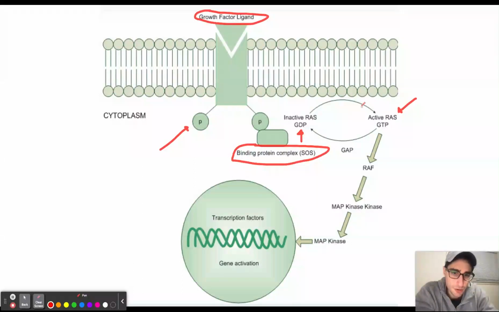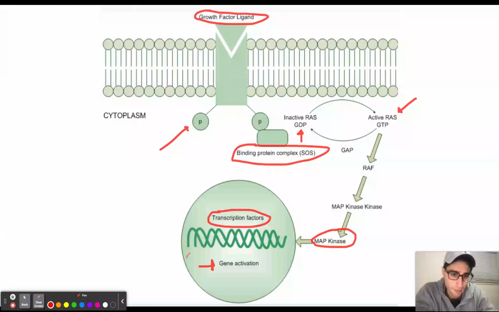Now, the RAS protein is going to be found in two states. One is the inactive GDP state, and the other is the active GTP state. Once RAS protein is in the active GTP state, it is going to lead to a phosphorylation cascade, which is ultimately going to produce MAP kinase. MAP kinase is then going into the nucleus, which is then going to influence transcription factors, which is then going to lead to gene activation.